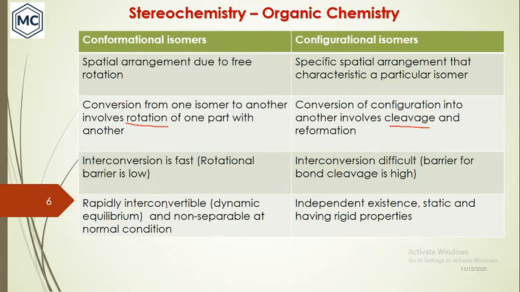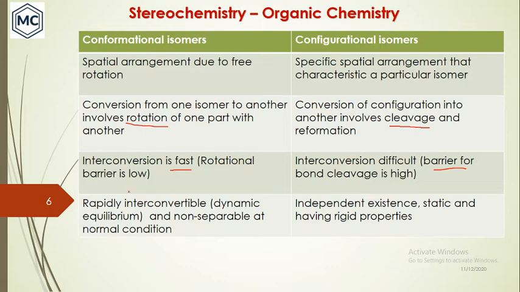And in conformational isomerism, interconversion is fast because this is a single bond, it can rotate very fast. Because the rotational barrier is low, that is why it is rotating very fast. In configurational isomerism, interconversion is difficult because there is a barrier for rotation, and bond cleavage takes place.